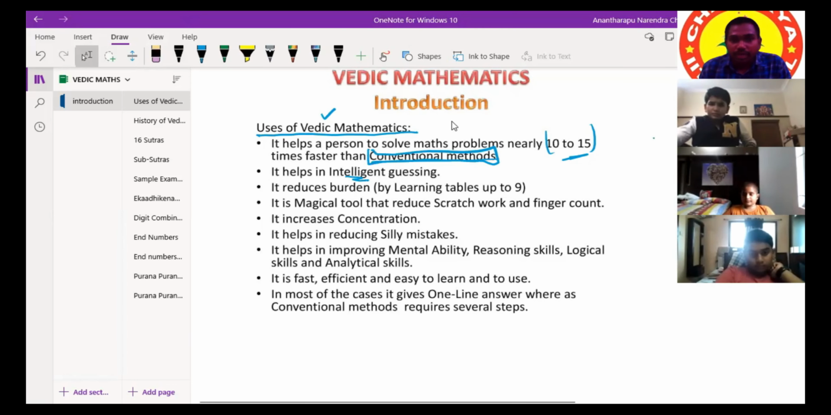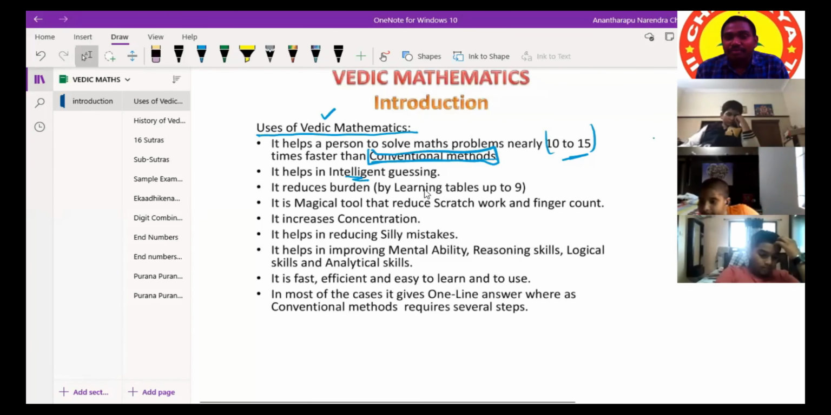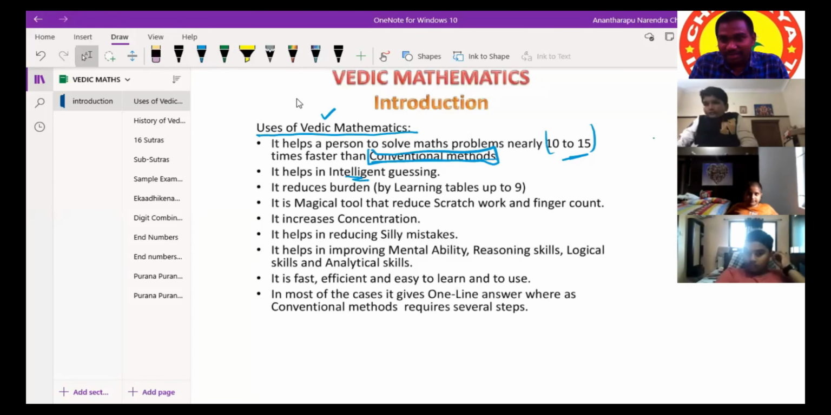The next is, it reduces burden. It reduces the burden of learning tables. There is something written in the bracket: by learning tables up to 9. Before that, we should be perfect with the basic 9 tables. All of you are perfect, I think.